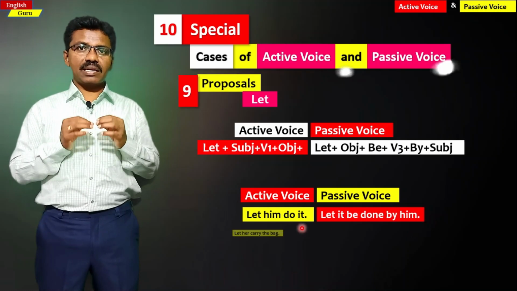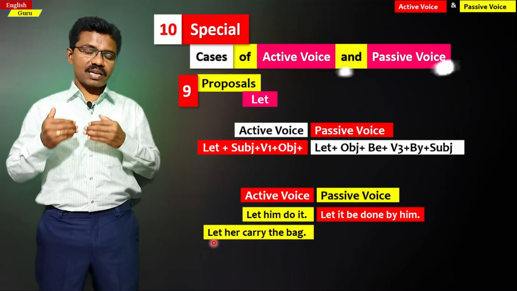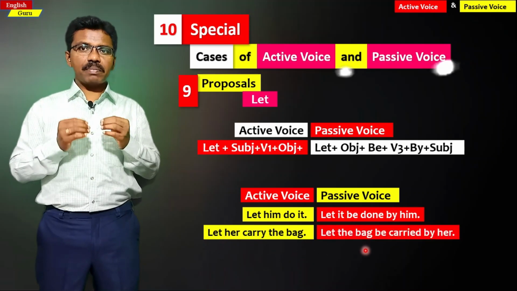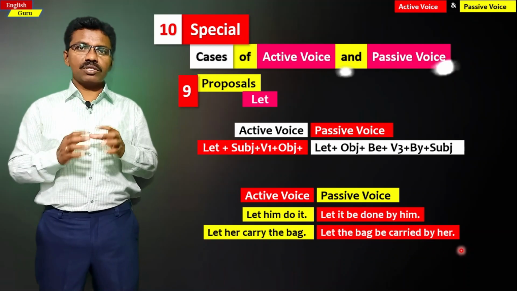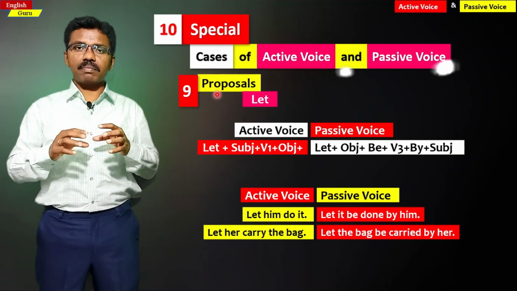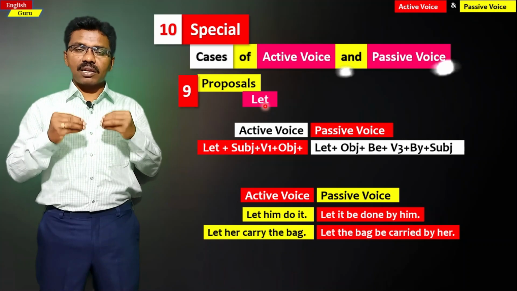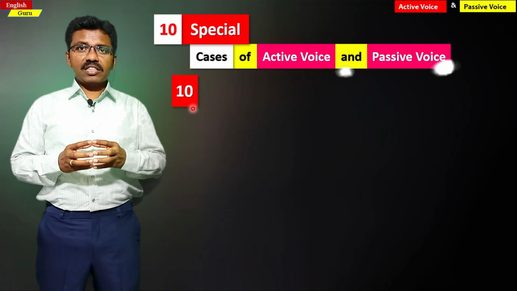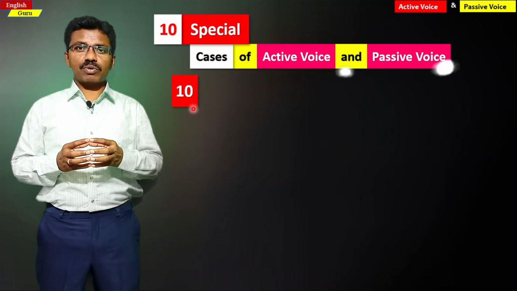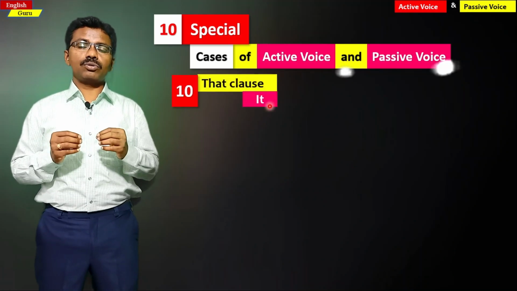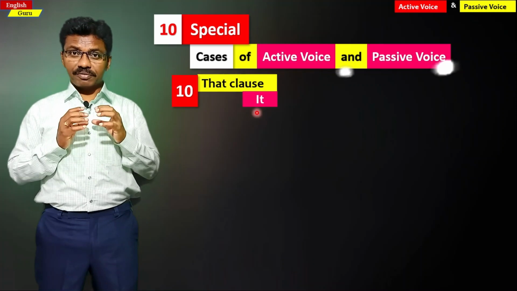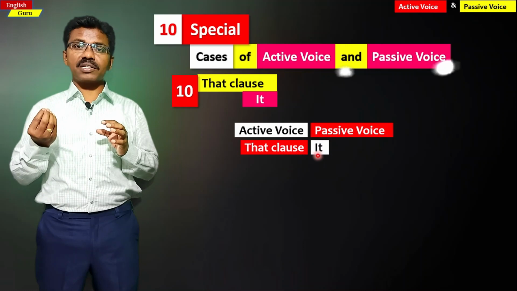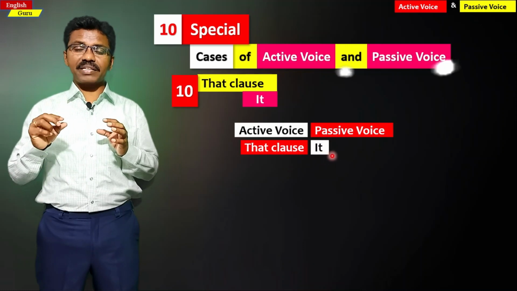In a similar manner, let her carry the bag. This is an active structure. If we change this into passive structure, let the bag be carried by her. So this is how the proposals are written in the passive structure, and this is the ninth special case of active and passive voice. And the last one, the 10th special case of active voice and passive voice, is that clause is considered as it. So if there is a that clause in active voice, in passive voice we have to consider it as it. We have to write it as it.